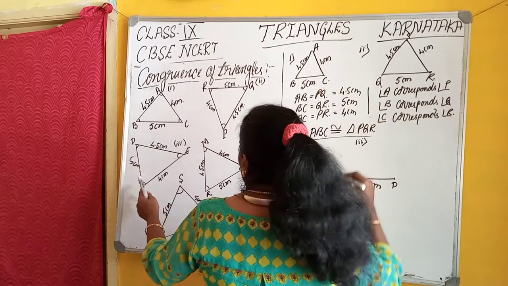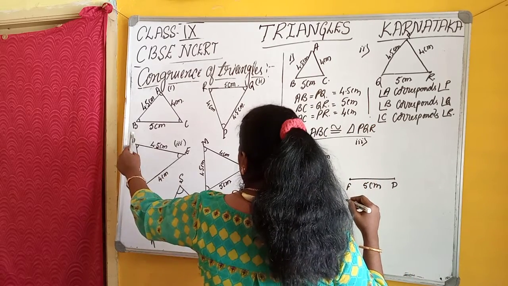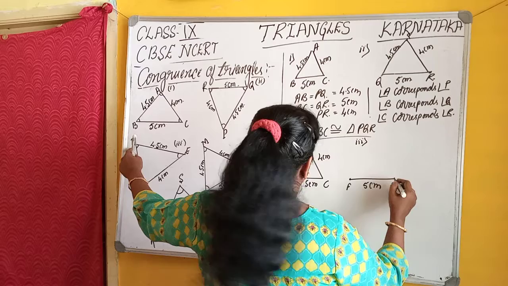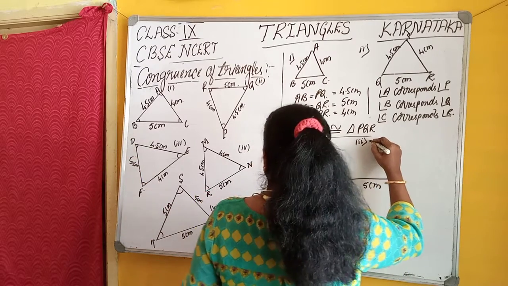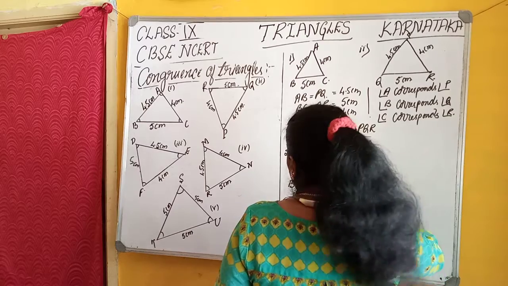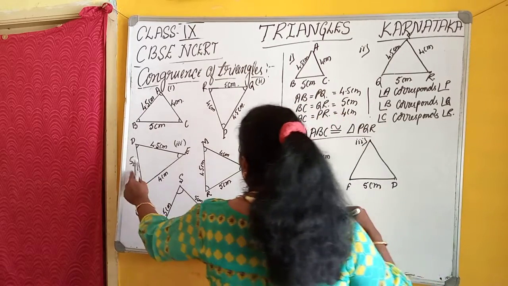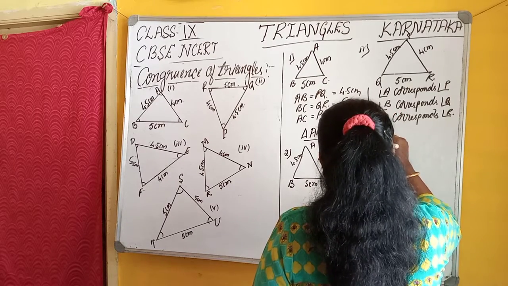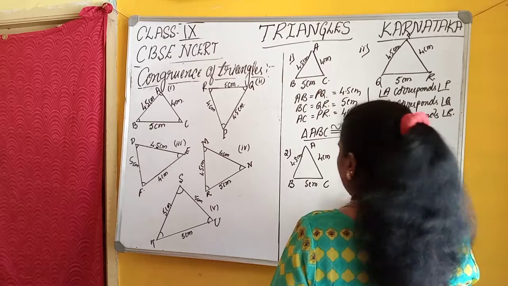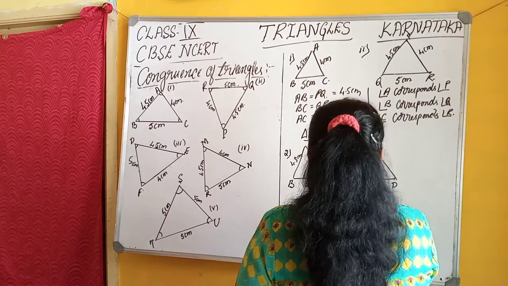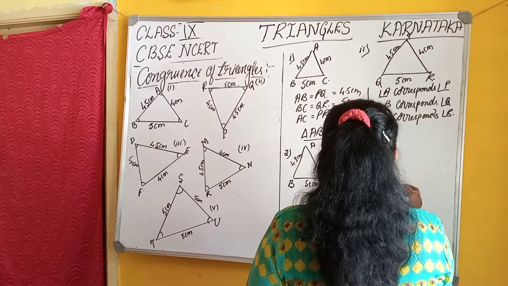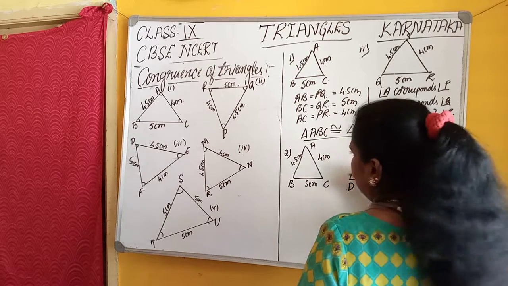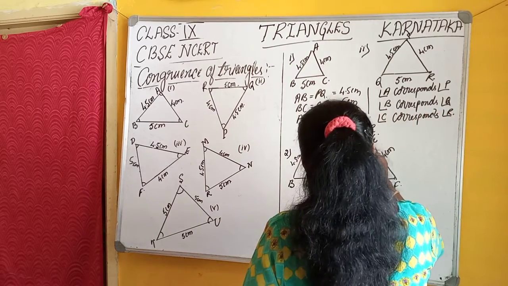Okay. And in this, FD is 5 centimeter or DF is 5 centimeter, and DE is equal to 4.5 centimeter. This is 4 centimeter. This is DEF. EF is 4 centimeter, and then DE is equal to 4.5 centimeter.